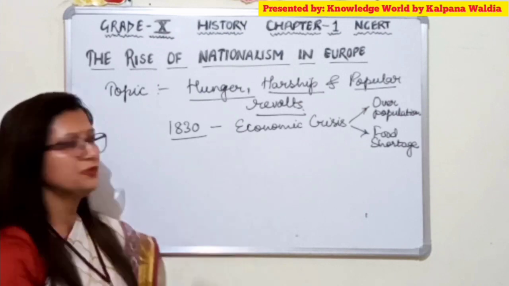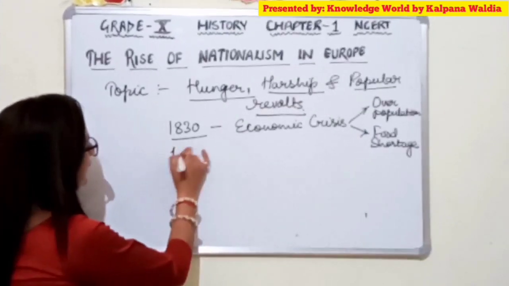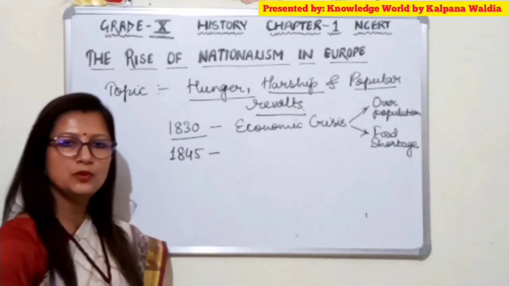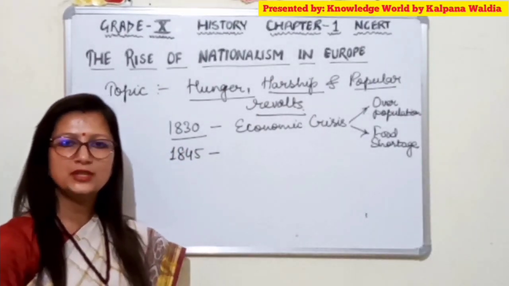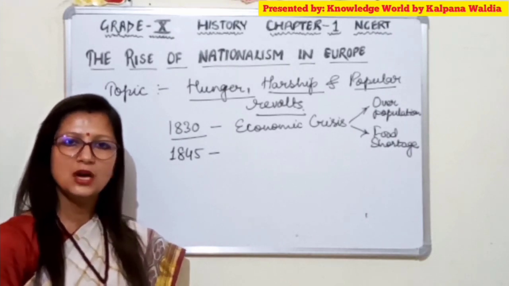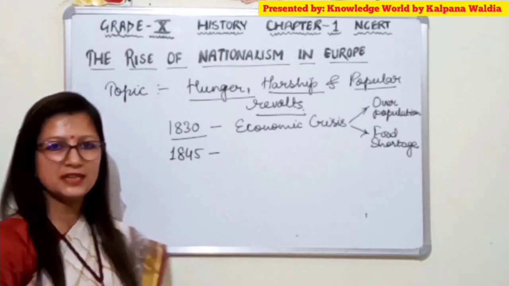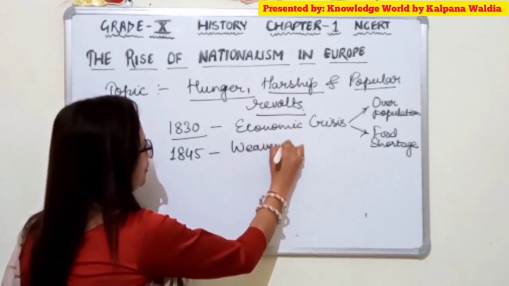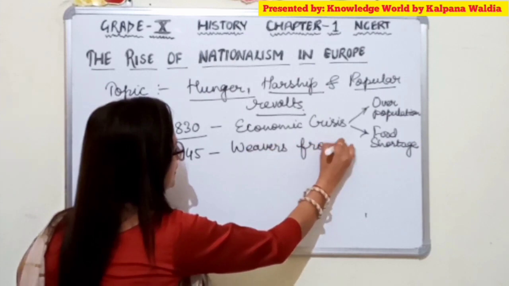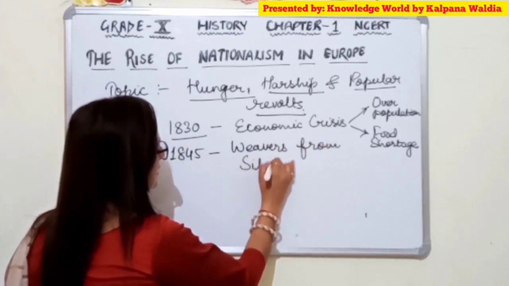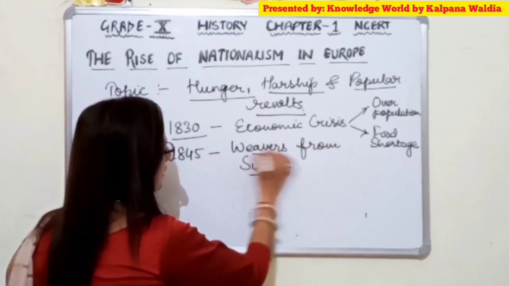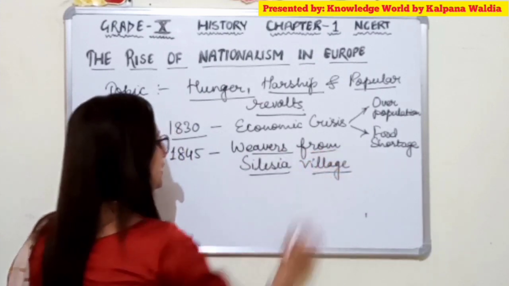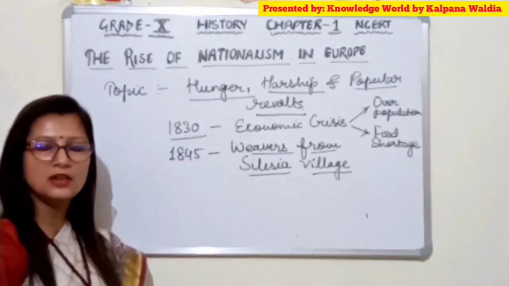Now, popular revolt, if we talk about it, then in the year 1845 a very miserable incident took place. It was a revolt which was fought by the workers or the weavers against the contractors. These weavers were from the Silesia village, and they fought a war against the contractor.